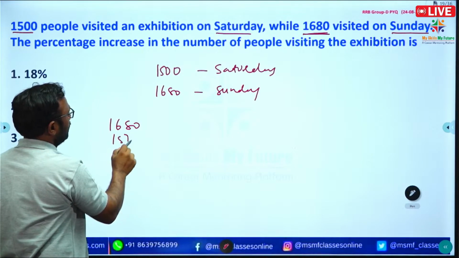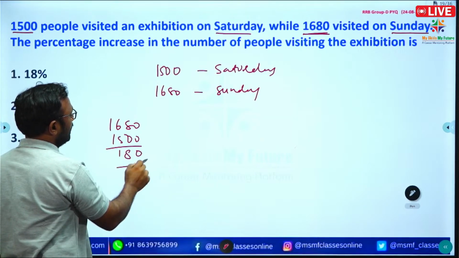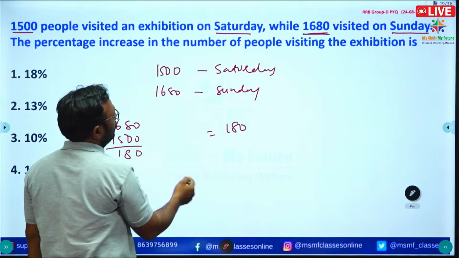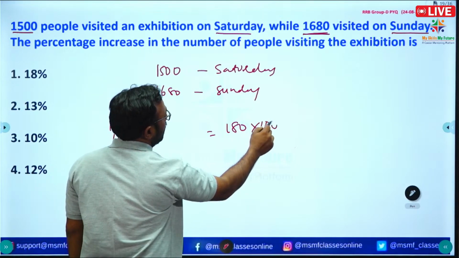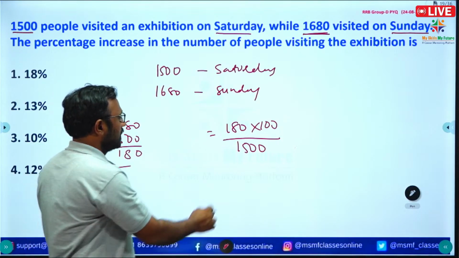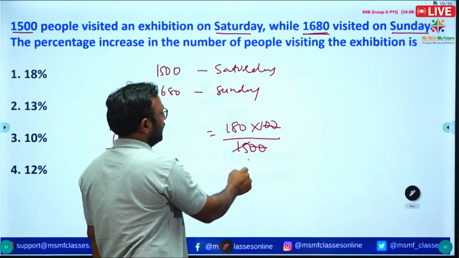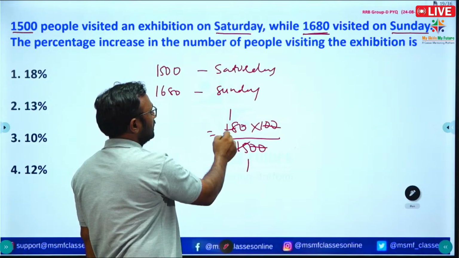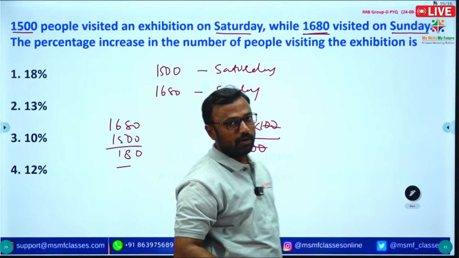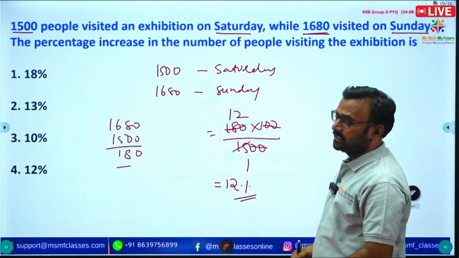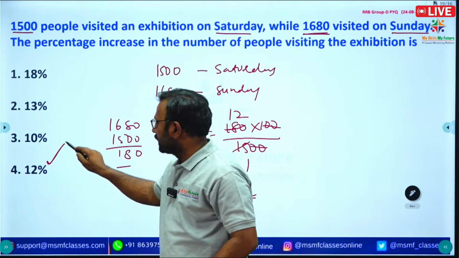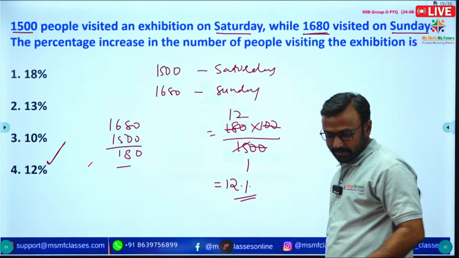1680 minus 1500, so 180. So 180 is what percent of 1500? Means 180 into 100 by 1500. Okay, so the zeros cancel. 15 ones are 15, and 30 is there, 15 twos are 30. So 12% is there. Okay, so 12% is increased compared to Saturday. Okay, right. Option 4 is correct. Okay, so right, next question.